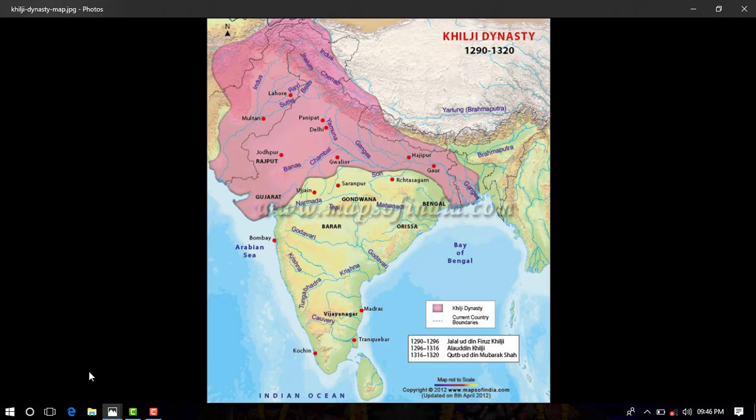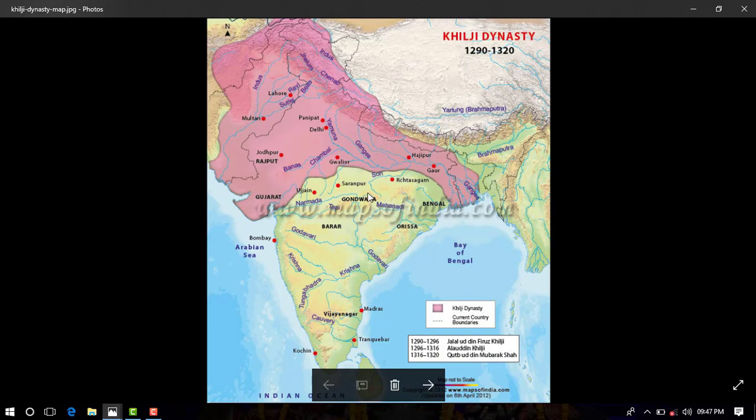Alauddin Khalji fixed the cost of all commodities, from food grains, sugar and cooking oil to clothes, horses and cattle. Very harsh punishments were given if any shopkeeper charged a higher price or tried to cheat by using false weights and measures. These measures benefited the people. As you all know, these rulers in the Delhi Sultanate were Muslims, and most of the subjects in the subcontinent were non-Muslims. So these measures of Alauddin Khalji proved him a remarkable ruler in the history of India.